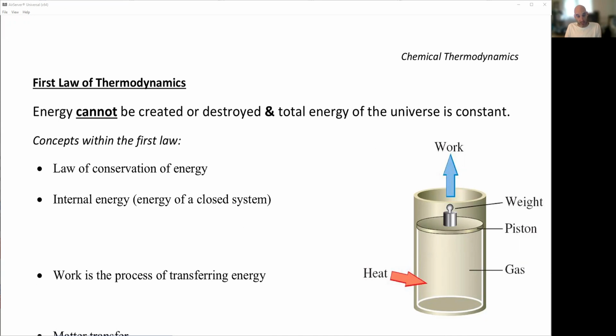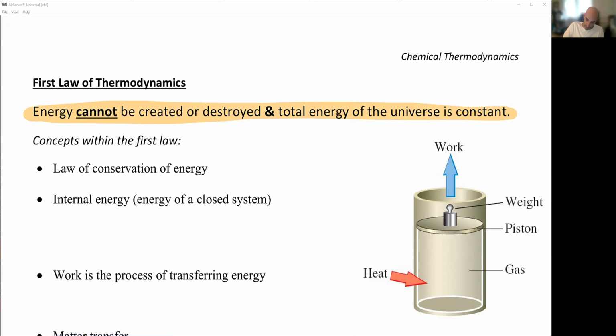First law of thermodynamics: energy cannot be created or destroyed, and the total energy of the universe is constant. Basically, this says energy can't be created or destroyed. It just changes what form it is. So energy cannot be created or destroyed. Total energy of the universe is constant. And we'll talk about what the universe is, but ultimately the universe is everything. So surroundings and system together, that counts as the universe.